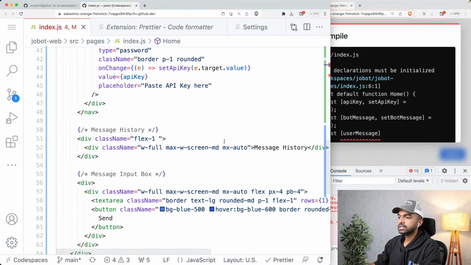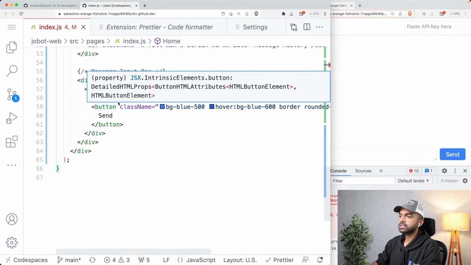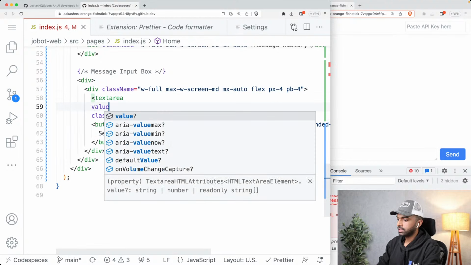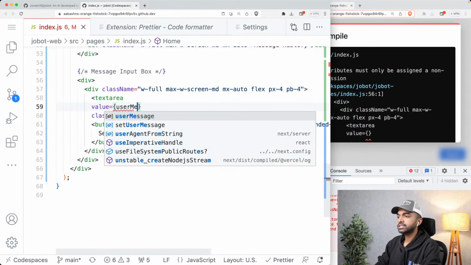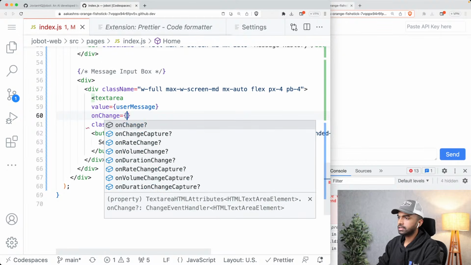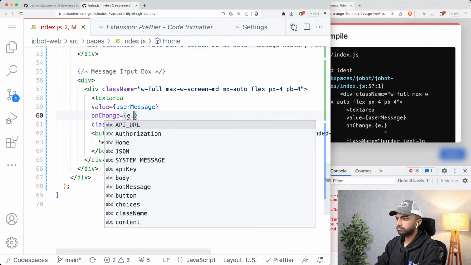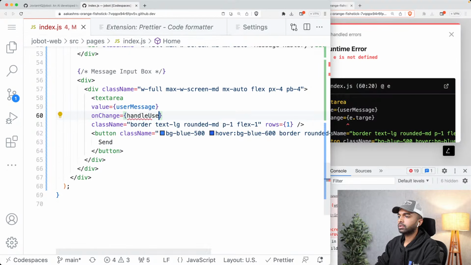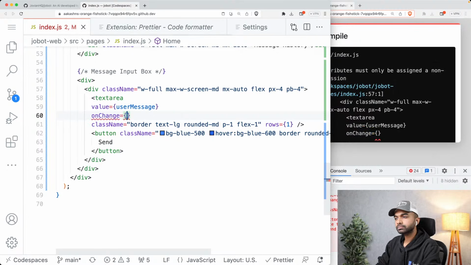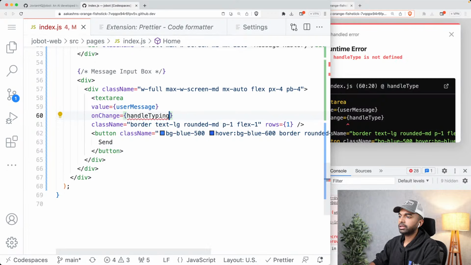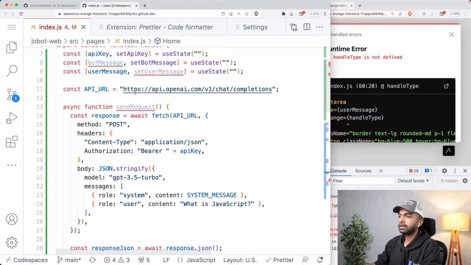And once again, the same thing that we did with the API key, we are going to say for the text area that its value is userMessage and its onChange is e.target, handleTyping. Okay, and I'm going to define this function handleTyping over here.